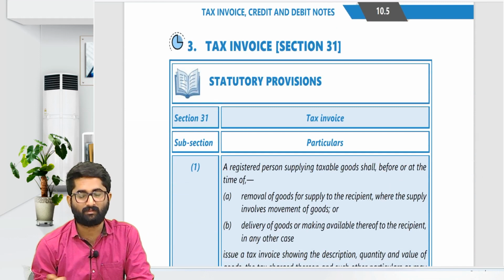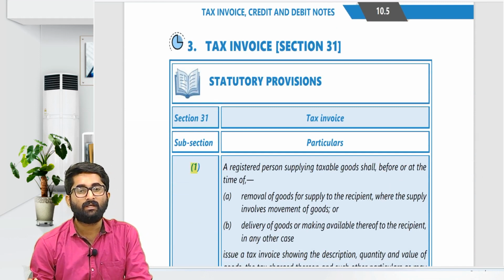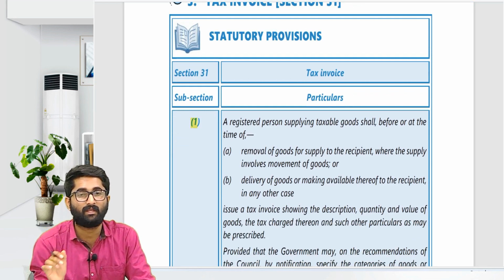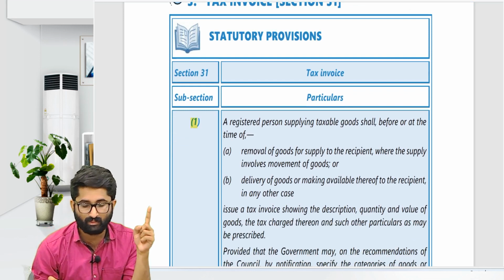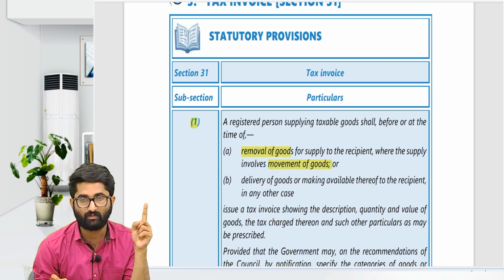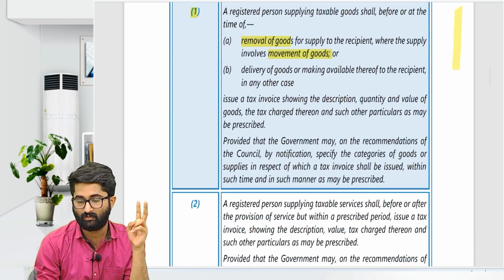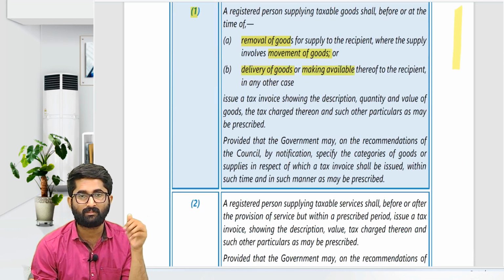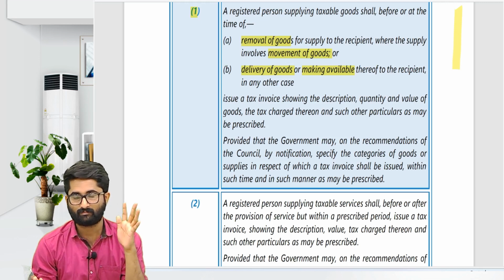Section number 31 subsection 1. What is section number 31 subsection 1? In case of goods, a registered person supplying taxable goods. Now what is the last date to give the invoice? If there is movement of the goods involved, then removal of the goods. If the movement of the goods is not involved, sir, then delivery or making it available to the person. So that is the last date to issue the invoice.